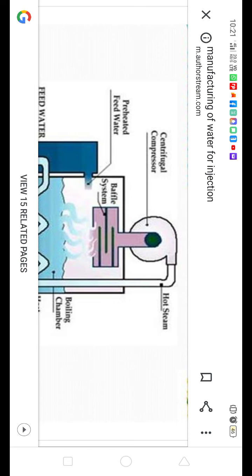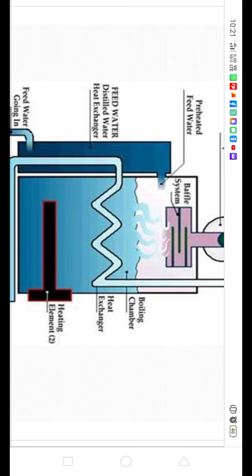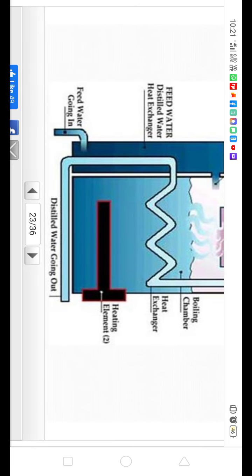It will condense immediately. After this, the steam is compressed here and converted into high hot steam, and then this hot steam passes through the water chamber again, so it will give the heat to the water, and then it is condensed again and is available in the form of distilled water.